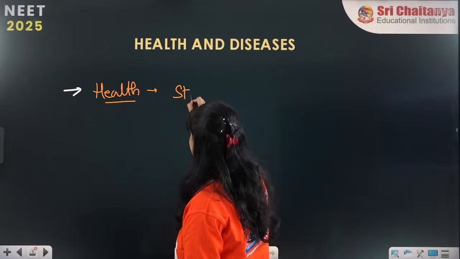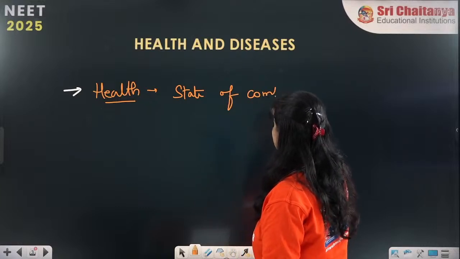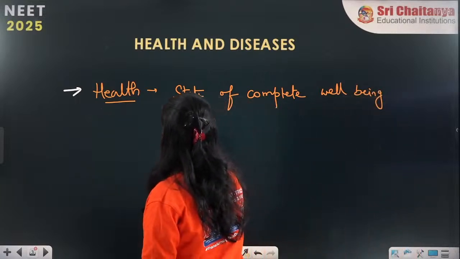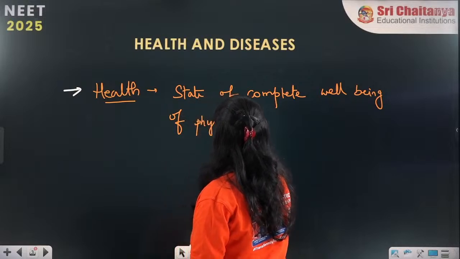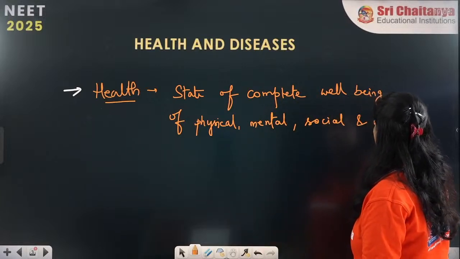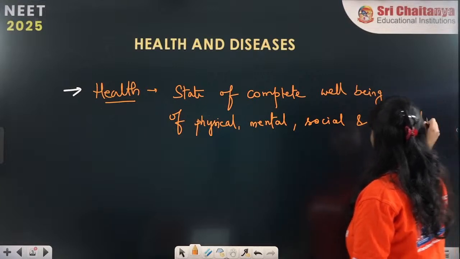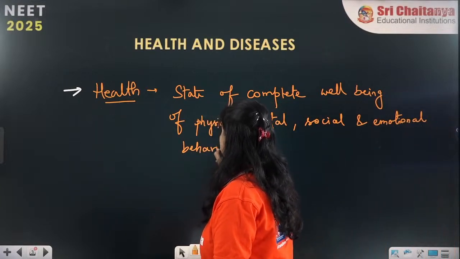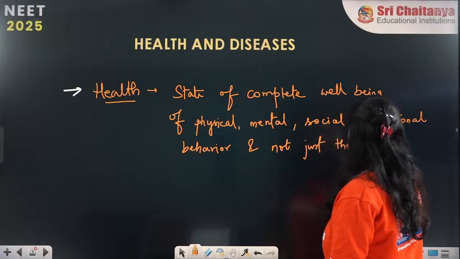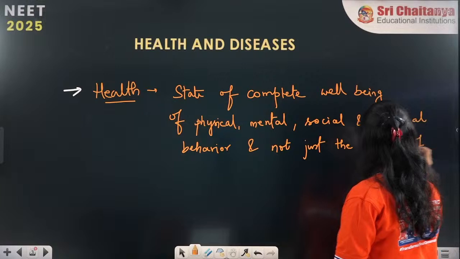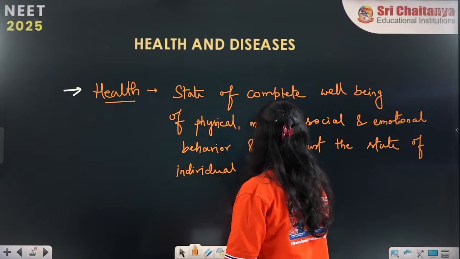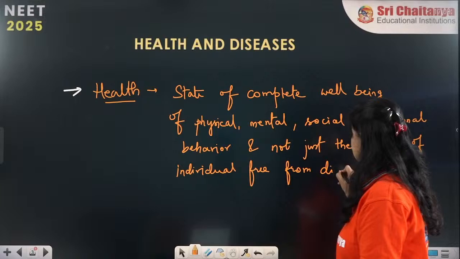So, it is the state of complete well-being of physical, mental, social and emotional behavior, and not just the state of an individual free from diseases.